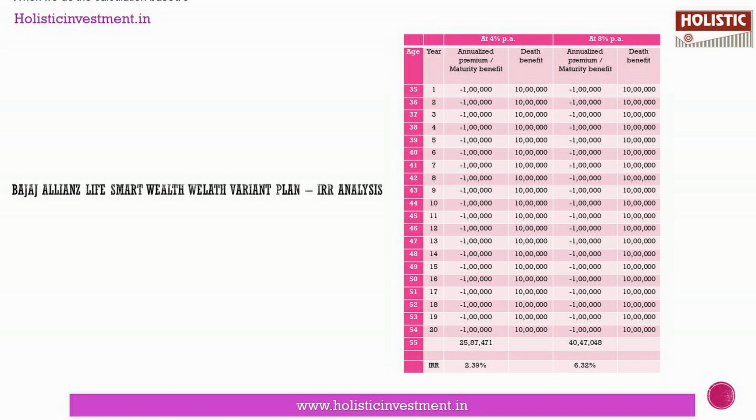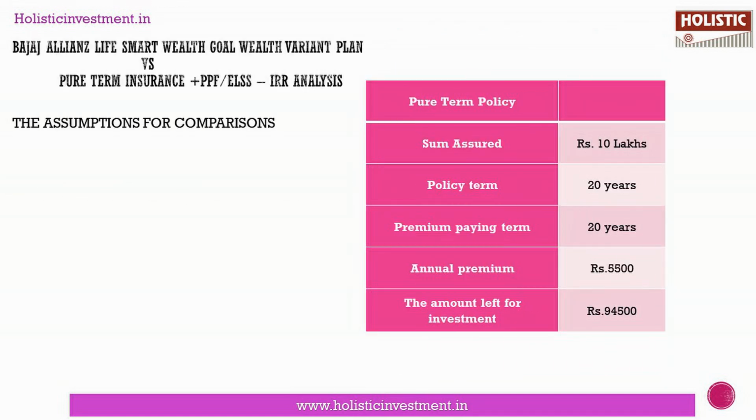So it's time to see its alternatives by which we will get inflation beating returns and also achieve our financial goals in the long run. This Bajaj Allianz Life Smart Wealth Goal Plan Wealth Variant is an investment cum insurance product. So let us compare it with pure term insurance along with PPF or ELSS. Then we will get to know what role this plan will play in our investment portfolio and whether investing in this plan would be beneficial or not.